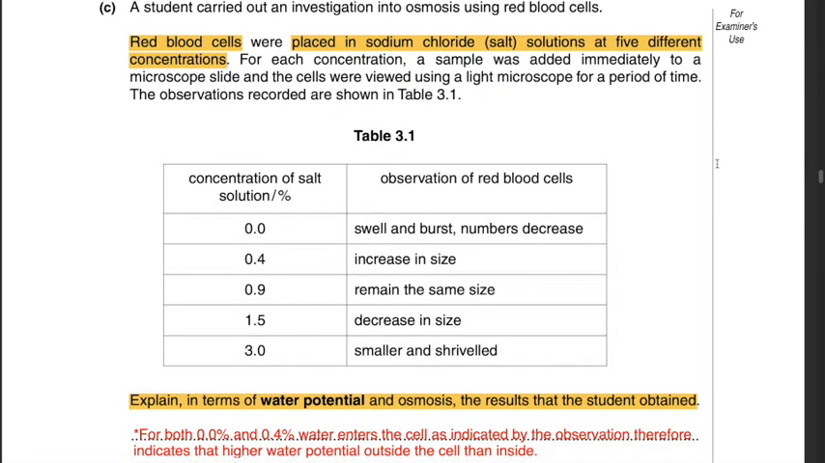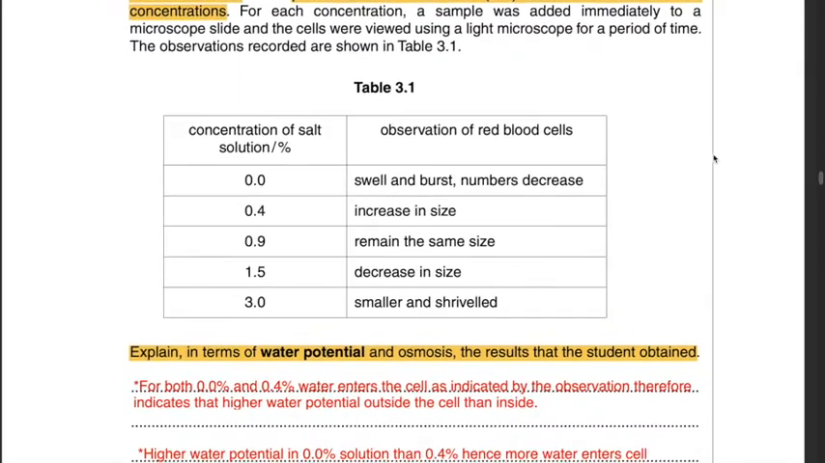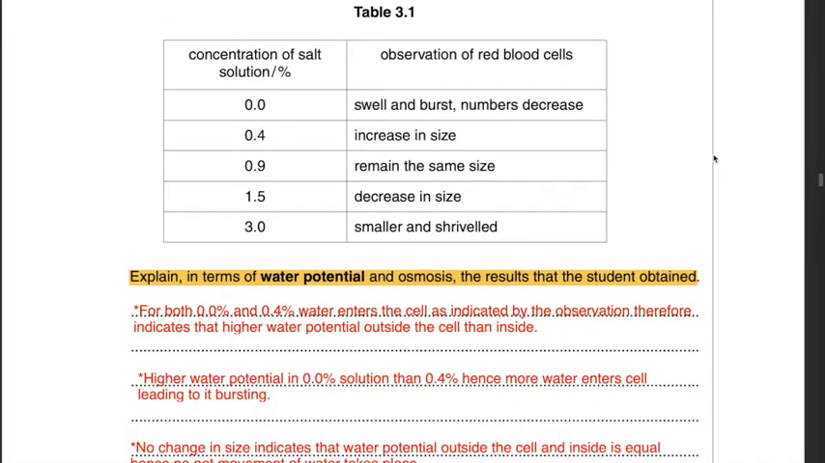In the table given here, the 2 columns are the concentration of salt solution and the observation of red blood cells. If you go to the table, for both 0.0% and 0.4%, water enters the cell. How do you know that? Because, as indicated by the observation, the cell swells in 0.0% and in 0.4% the cell increases in size. That means that there is a higher water potential outside the cell than inside.